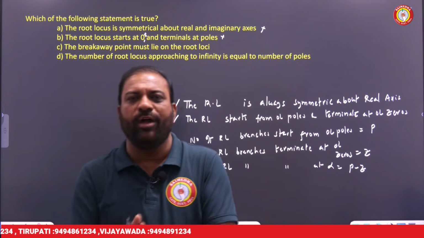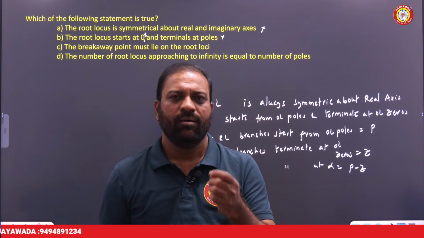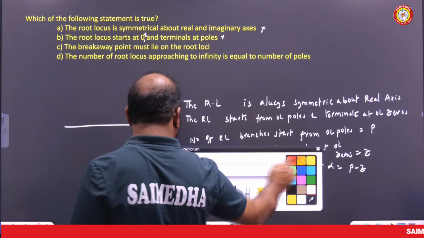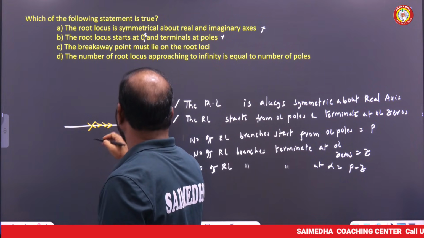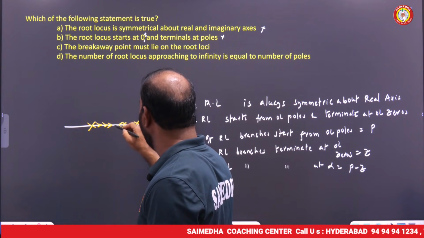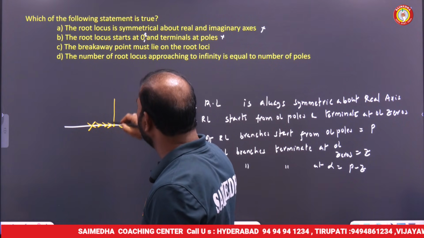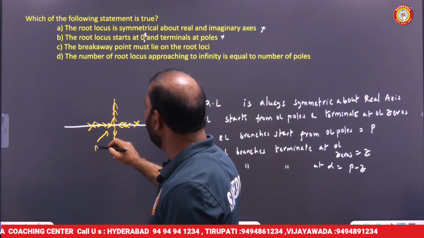For example, if there is a pole here, the root locus branches start from this pole, approach a breakaway point, and then leave the real axis. So this is the breakaway point.